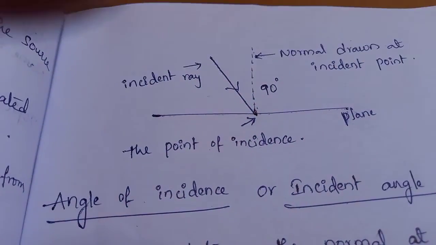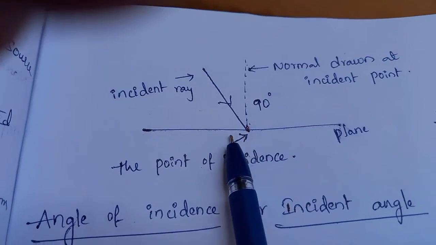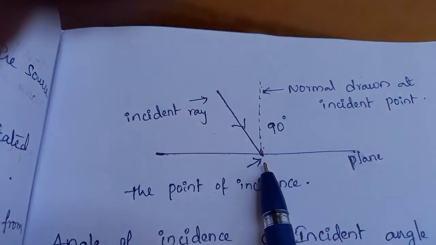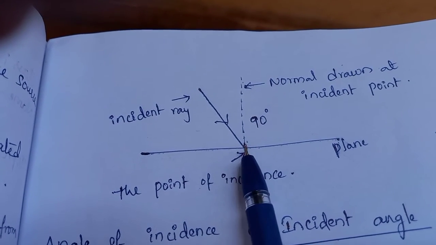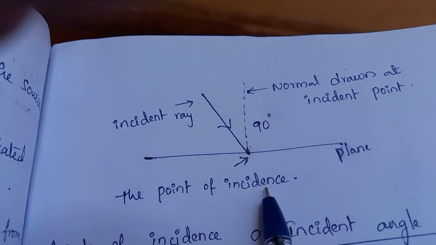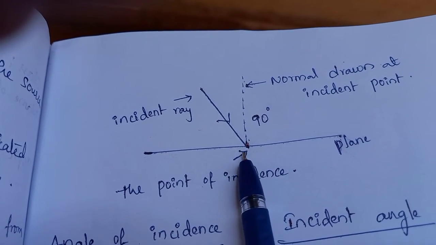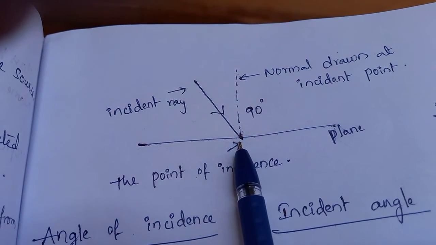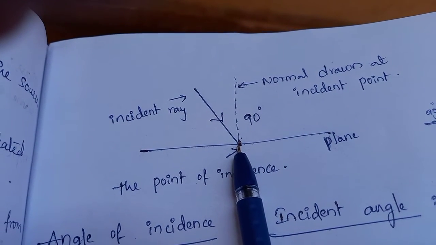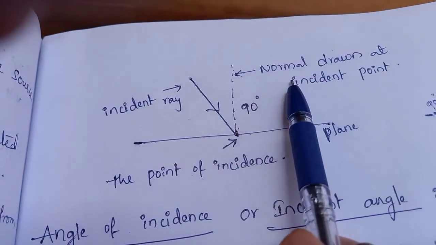So now we will see what is normal. This is the point of incidence. The incident ray is coming and falling on the plane at this particular point, and this point is called the point of incidence. The line which is drawn perpendicular to the plane, from the point of incidence, is known as normal.